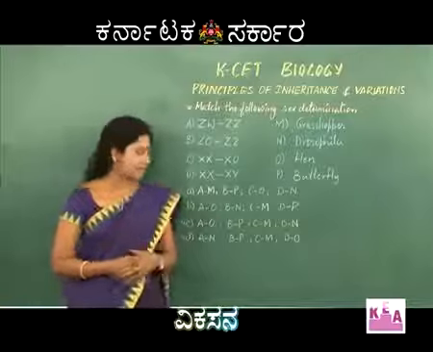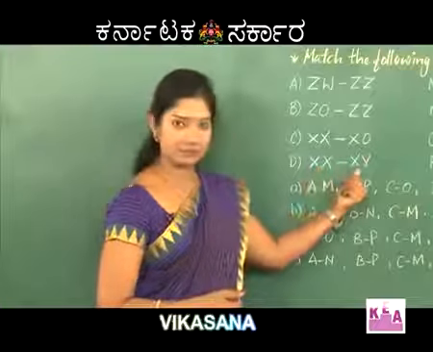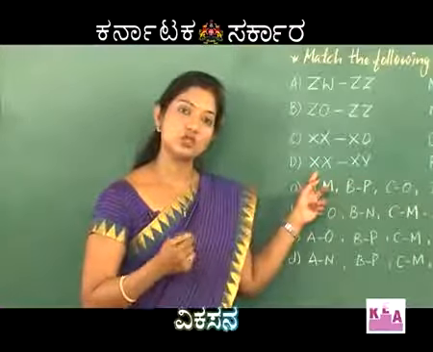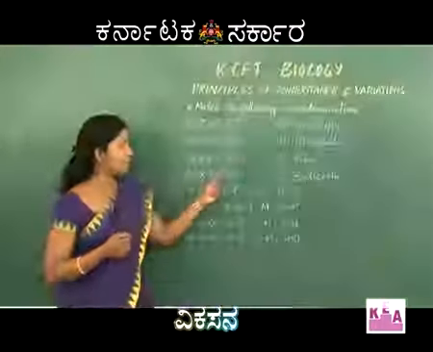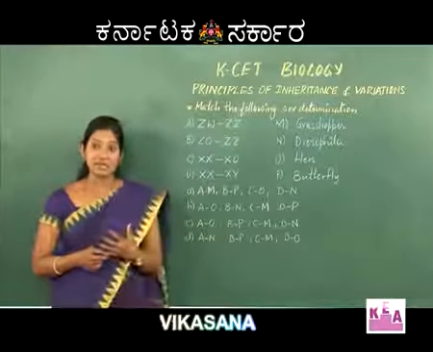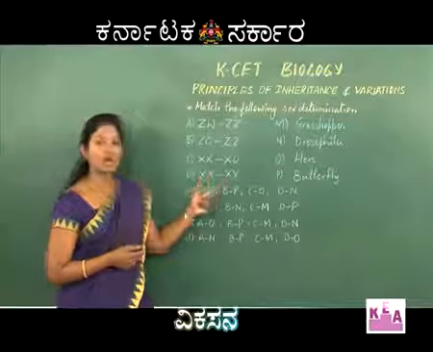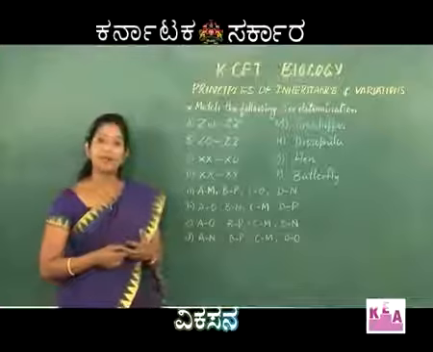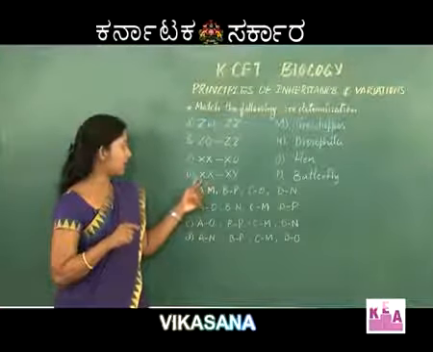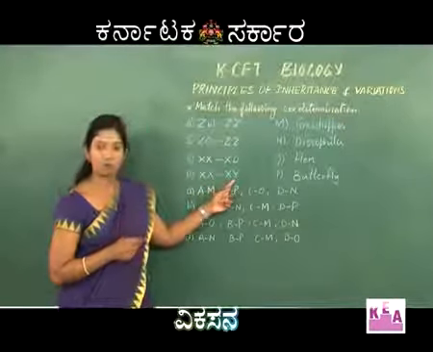So here you can see the most common one is XX and XY. This is the type of sex determination which we find in human beings as well as in Drosophila. Here you can see that the females are always homogametic and the males are heterogametic. That is, in female you can see there are 2 similar X chromosomes, and in male you can see there are dissimilar, that is X and Y chromosomes present.